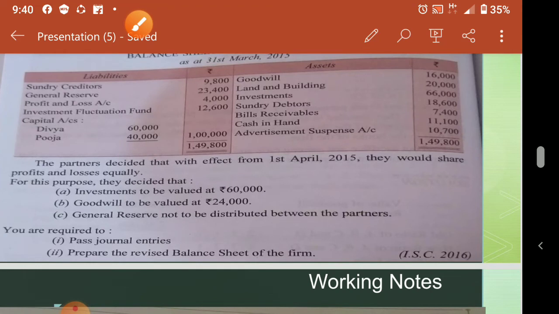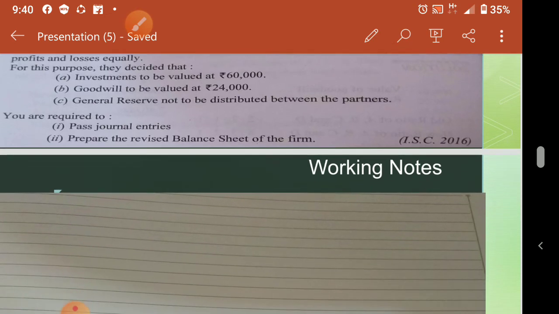Goodwill 24,000, and general reserve not to be distributed. So goodwill we have to divide in sacrifice or gain. General reserve also we have to divide in sacrifice or gain. So what we can do, both we can add and distribute in sacrificing or gaining ratio, because they are both of the same nature, same ratio to be applied. For the general reserve also sacrifice gain we have to apply. Goodwill, already I told you, goodwill always you have to apply sacrifice or gain ratio only in this chapter.